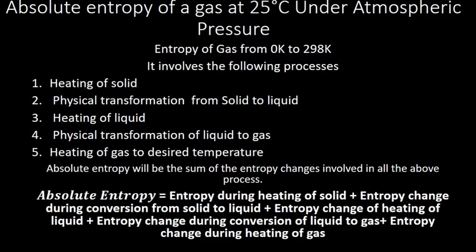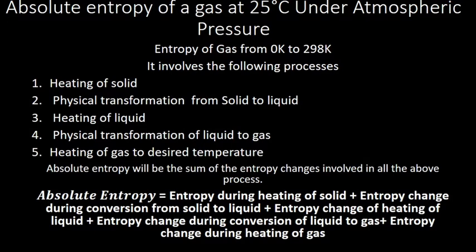That means 298 Kelvin. So the processes are: heating of solid, physical transformation from solid to liquid, heating of liquid, physical transformation of liquid to gas, and heating of gas to the desired temperature. So the absolute entropy is the sum of all the entropy changes happening during these processes, or the entropy change of all the processes during the heating of the gas from 0 to 298 Kelvin. You have to remember that.